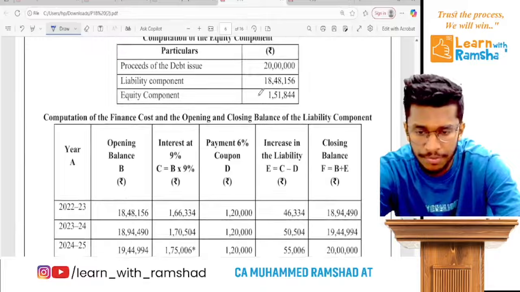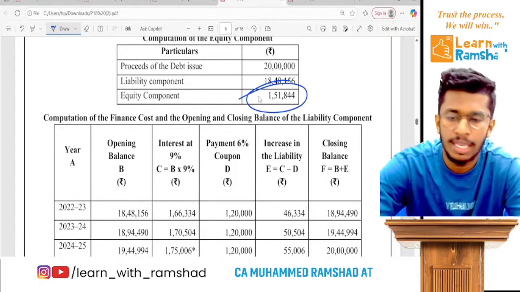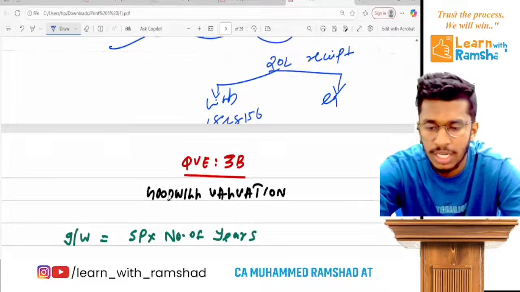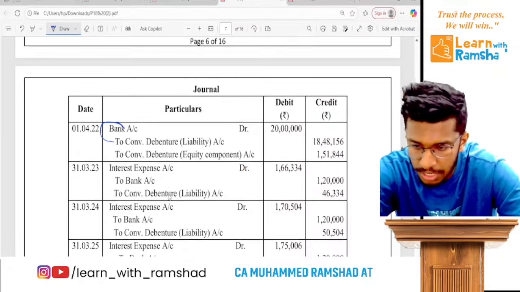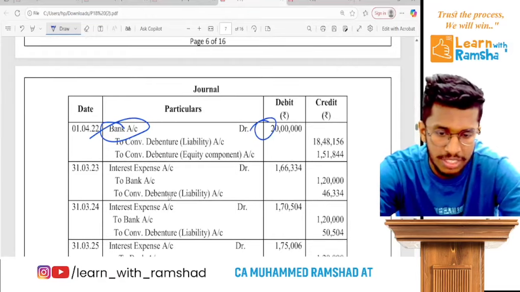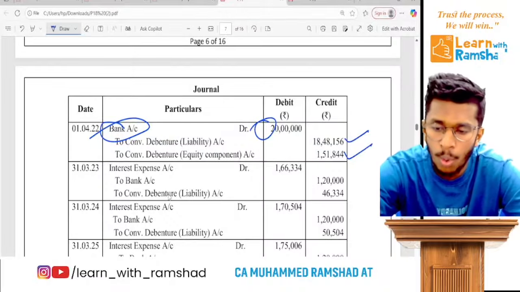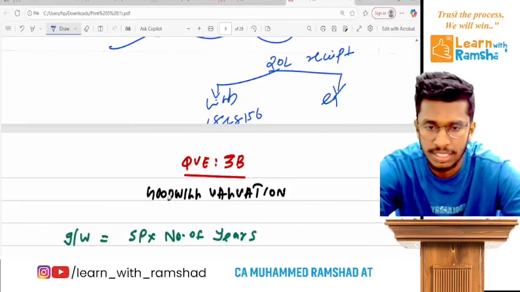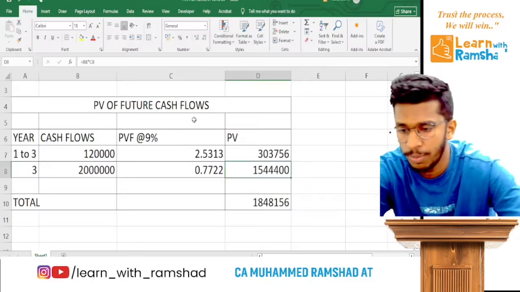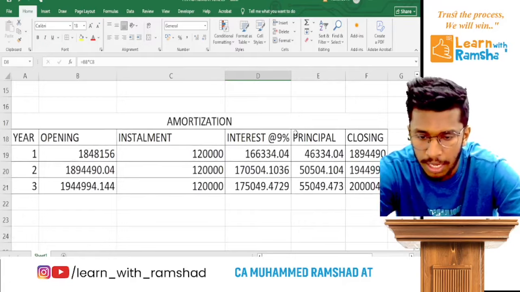So the figures will be like this: 1,51,000, 8,44,000. So the initial entry at the starting date will be this. We received in the bank 20 lakh, out of which the liability is this. So this will be the equity. Now this liability has to be amortized, and we have to calculate the interest at market rate 9%.